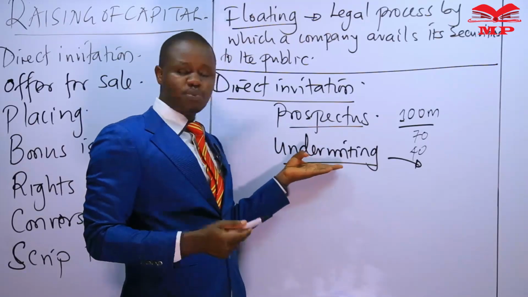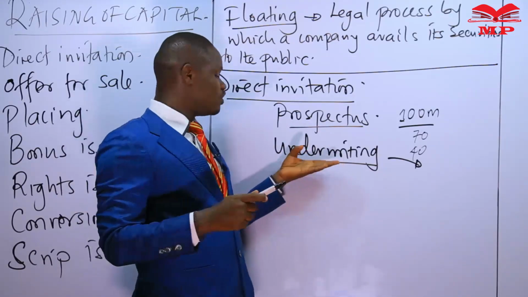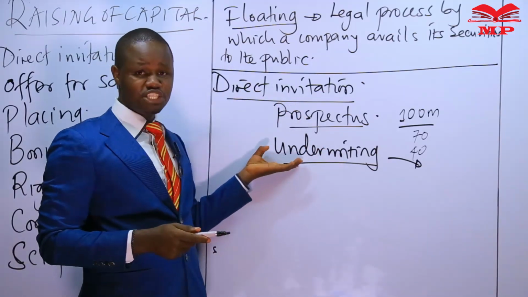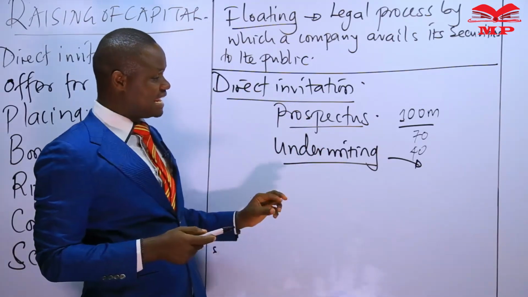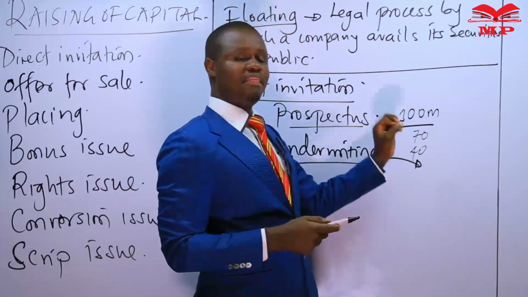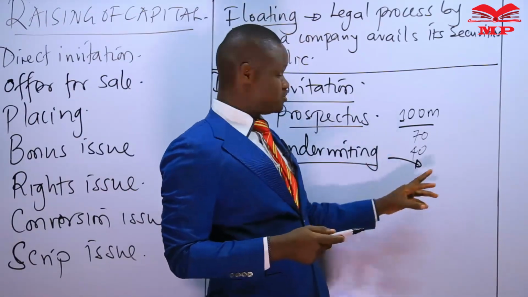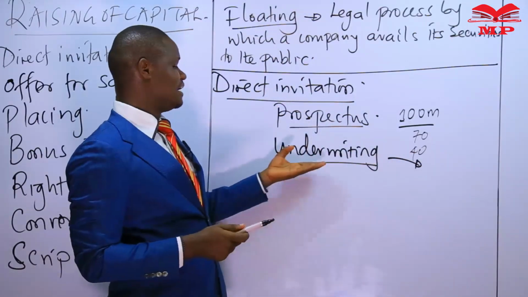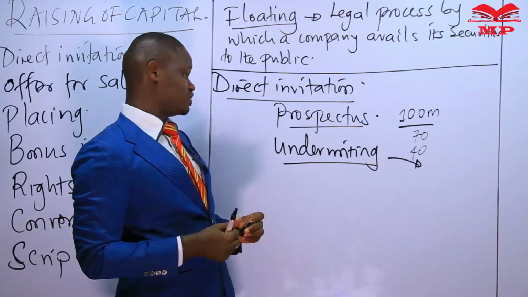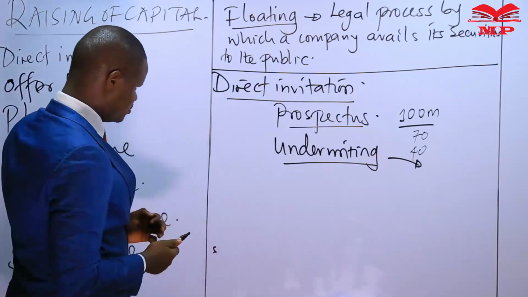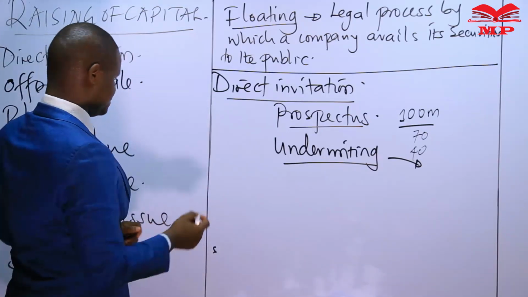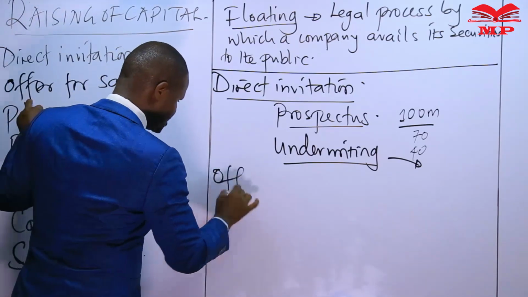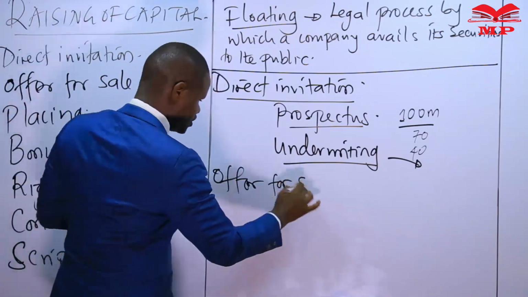And then, of course, with the risk that we run, that all these shares may not be taken up, the issuing company may also have to arrange for underwriting, where they get an underwriter to commit to them that any portion or part of any portion of this share capital that may not be taken up by the public, then the underwriter will provide consideration for such amounts. So that is the direct invitation. We have another option that is available to these companies, which is the offer for sale.